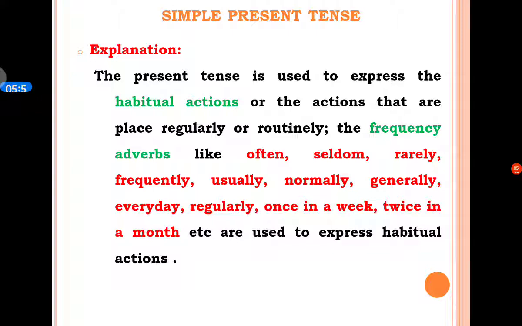The simple present tense is used to express habitual actions or the actions that take place regularly or routinely. The frequency adverbs like often, seldom, rarely, frequently, usually, normally, generally, every day, regularly, once in a week, twice in a month, etc. are used to express habitual actions.